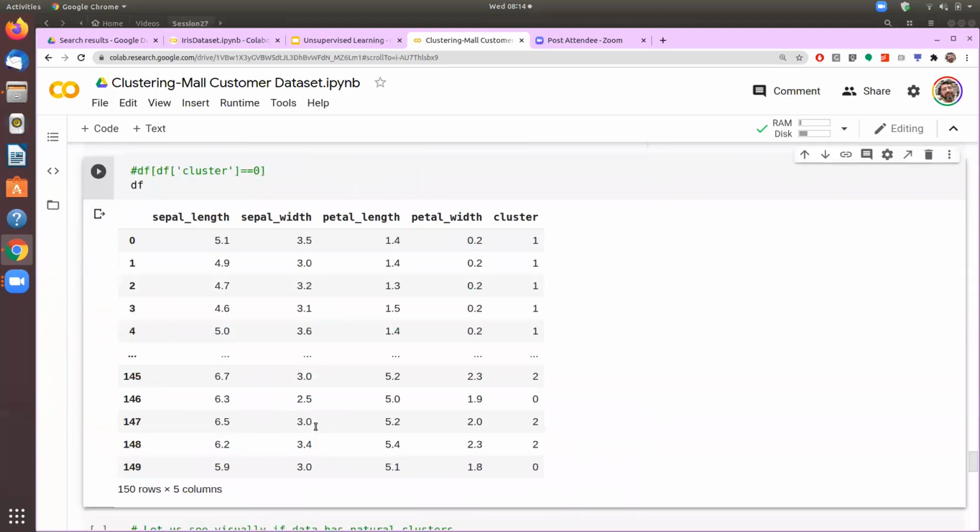So we see that this is how the clustering has been done. Certain flowers have been categorized into cluster 1, certain flowers into cluster 2, certain flowers into cluster 0. Now we have to see whether they are really corresponding to our original classification. When I had the Y values available, it means that somebody had manually seen those flowers and said that, okay, this flower is Setosa, this flower is Virginica. We did not have the luxury of doing that, so we have done the clustering.